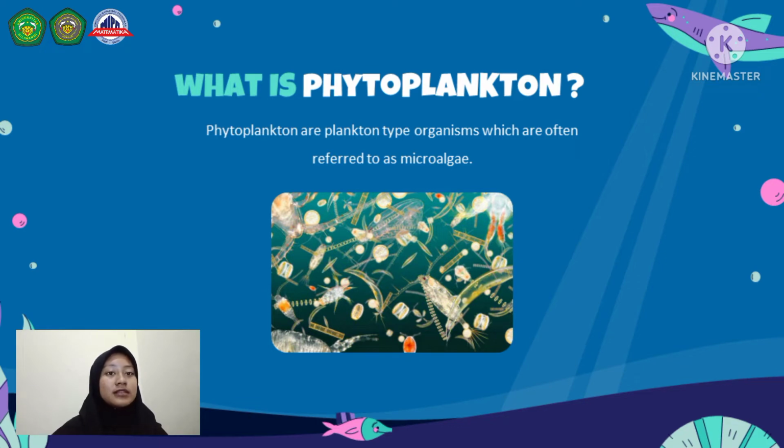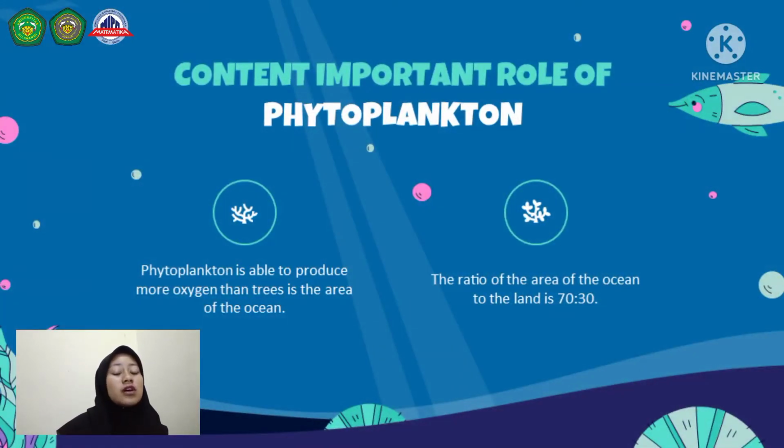Now that we know about phytoplankton, next, what about the important role of phytoplankton? Marine plankton researcher from the Oceanographic Research Center of the Indonesian Institute of Sciences or LIPI, Arif Rahman said the reason phytoplankton was able to produce more oxygen than trees was the vastness of the ocean.